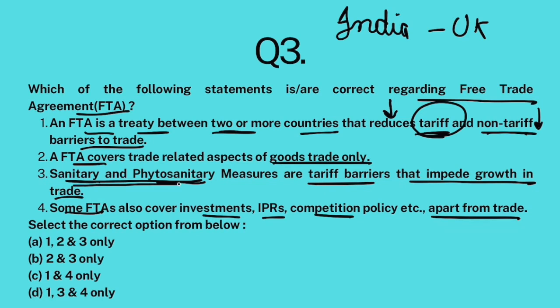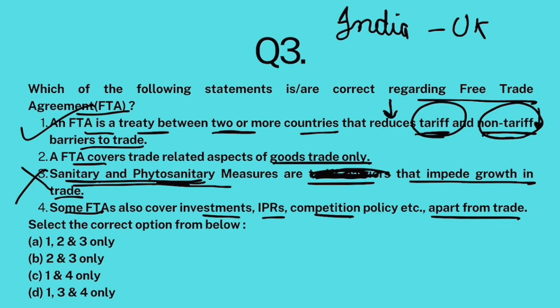So, sanitary and phytosanitary measures and many other non-taxation measures that reduce trade are known as non-tariff. So, sanitary and phytosanitary are not tariff, they are non-tariff barriers that impede growth, but they're non-tariff. Because of this word tariff, the statement is false. Now, FTA is a treaty between two or more countries that reduces tariff and non-tariff barriers so that trade can flourish between the two countries.